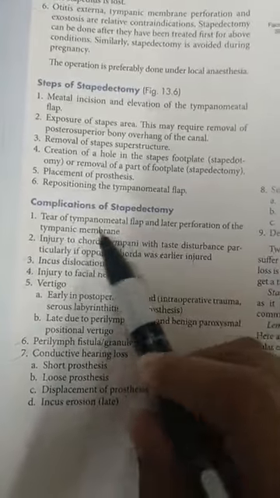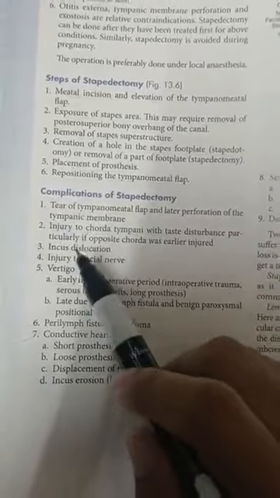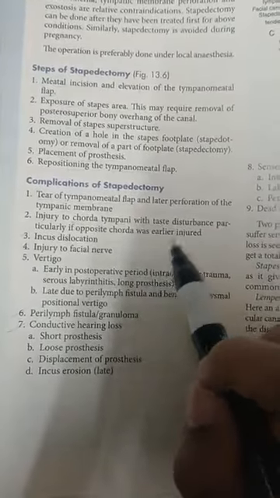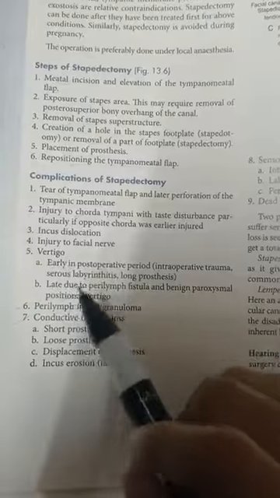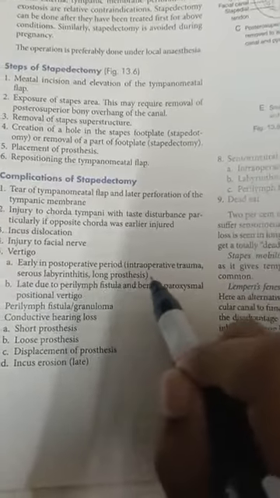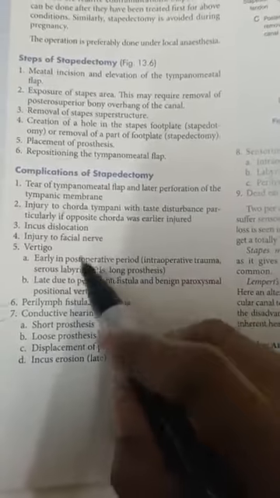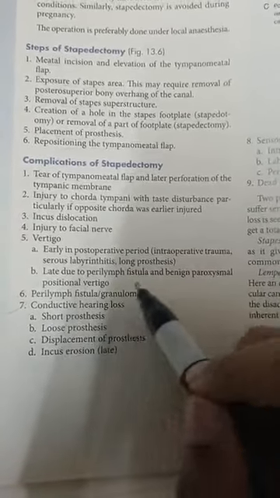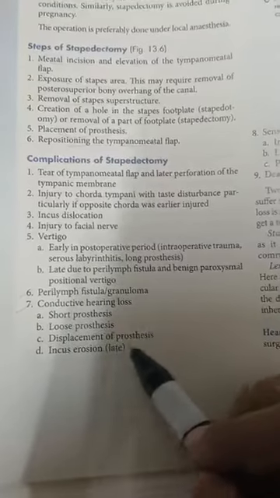Next are the complications of stapedectomy. First, tear of the tympanomeatal flap and later perforation of the tympanic membrane. Second, injury to the chorda tympani with taste disturbance, particularly if the opposite chorda was earlier injured. Third, incus dislocation. Fourth, injury to the facial nerve. Fifth, vertigo. Vertigo early in the post-operative period is due to intraoperative trauma, serous labyrinthitis and long prosthesis, and late due to perilymph fistula and benign paroxysmal positional vertigo. Next, perilymph fistula or granuloma. Seventh, conductive hearing loss: short prosthesis, loose prosthesis, displacement of prosthesis, and incus erosion, which is late.